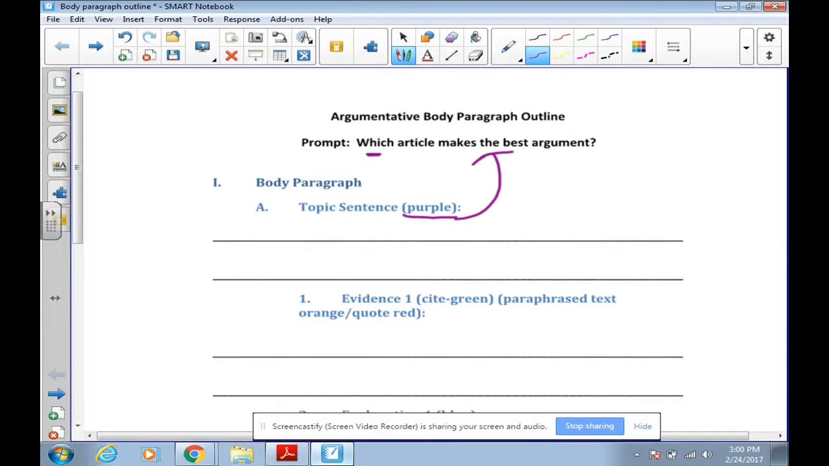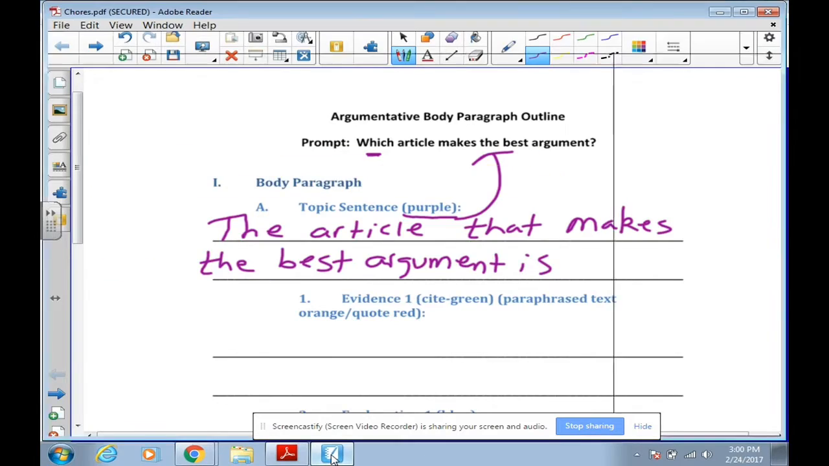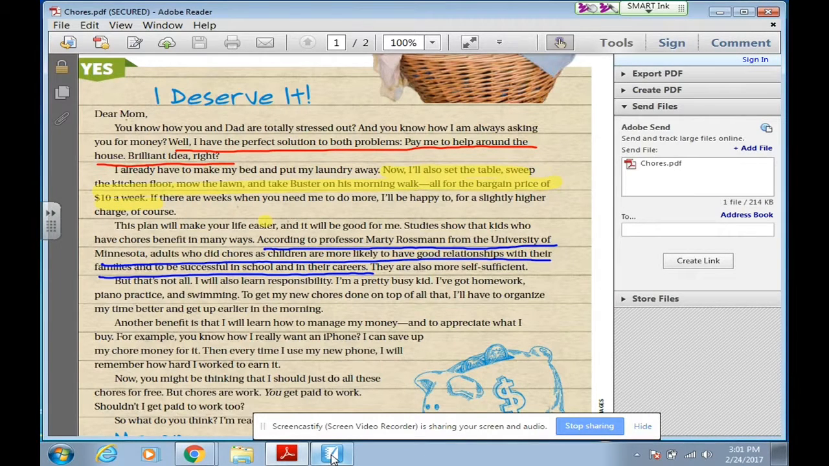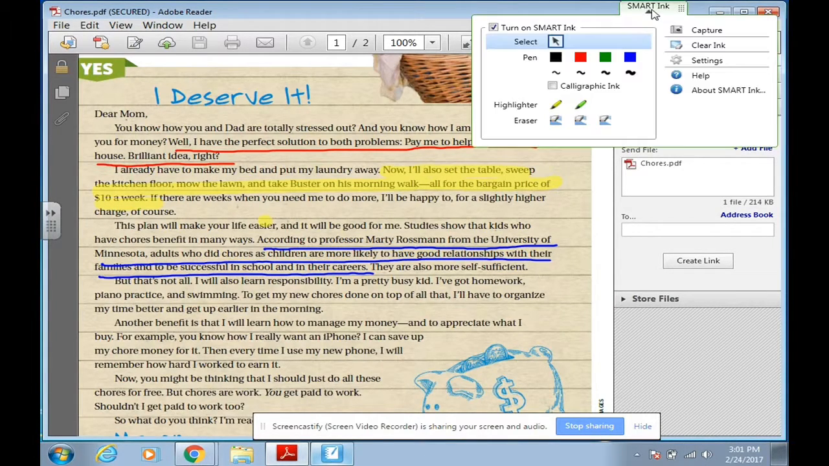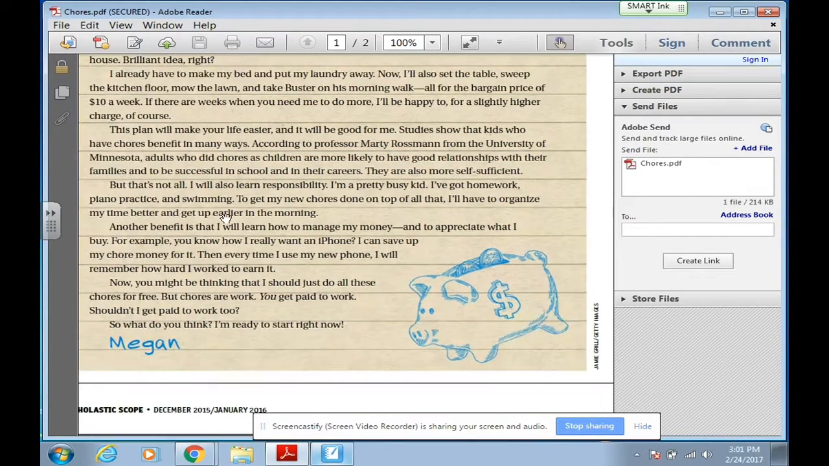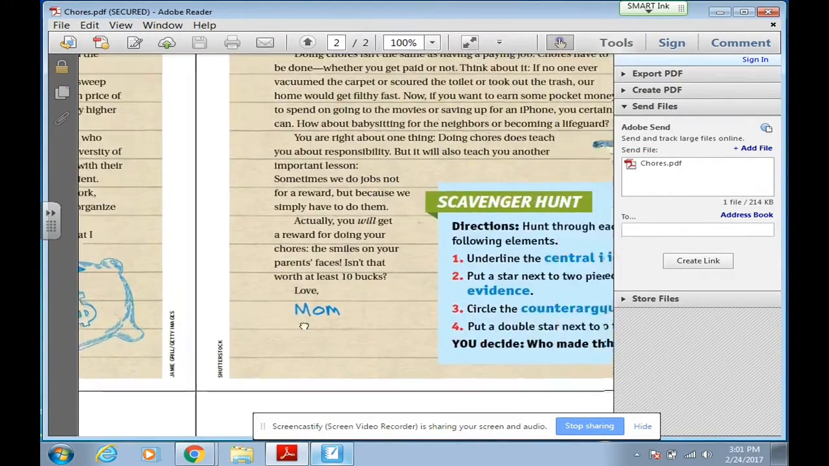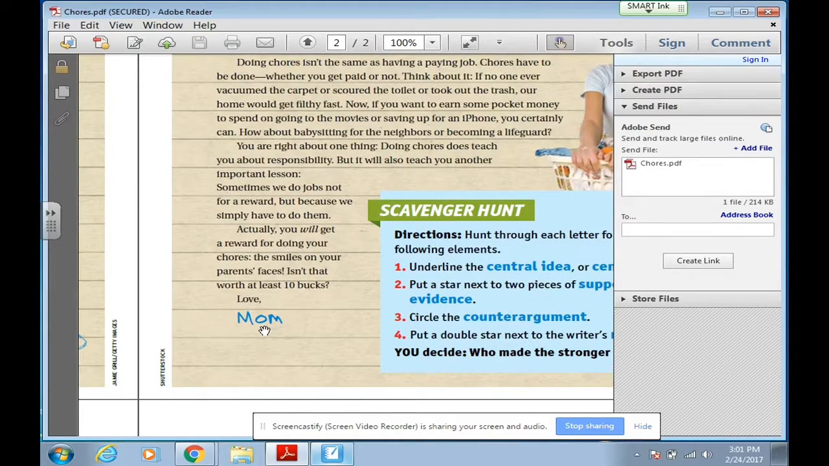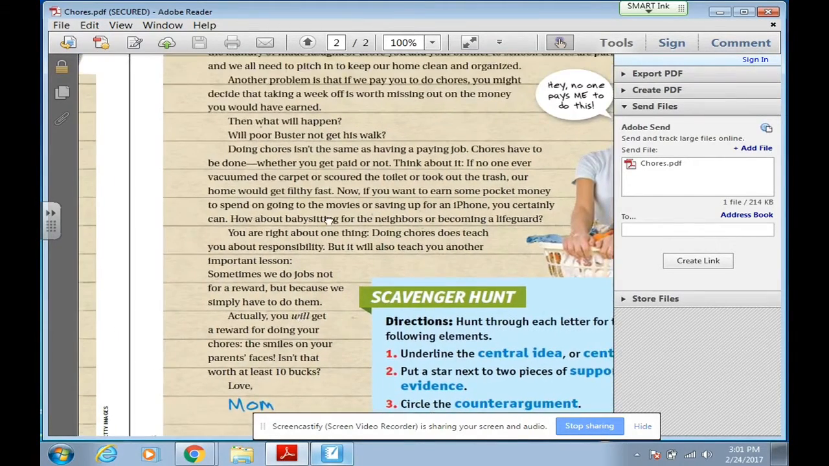So we're restating this. We're going to put the article that makes the best argument is. And what I do next is I could either use the author or the title of the article. Now the problem with using the author in this case, and this is a very special case, is the author of this article is Megan. The author of this article is Mom, because there's a mother-daughter writing to each other. So in this case, I think it'd be better to use the title.